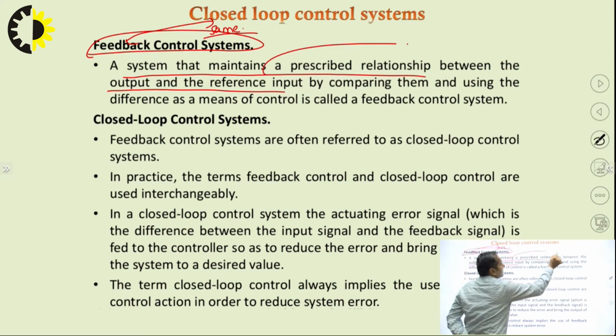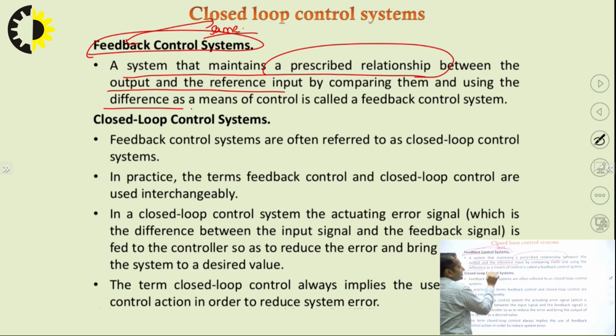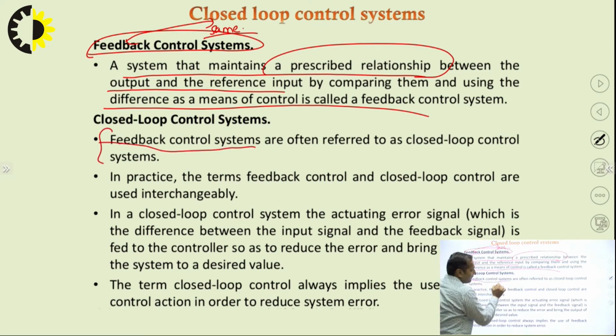The difference as a means of control is called a feedback control system. As I have said earlier, feedback and closed loop are one and the same thing. In practice, the terms feedback and closed loop control are used interchangeably, right?